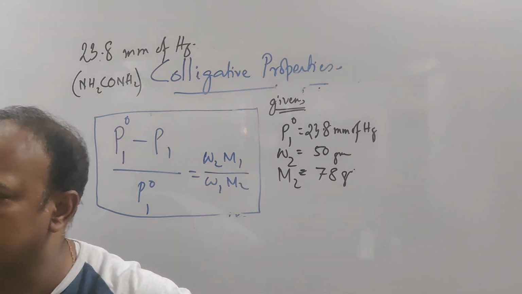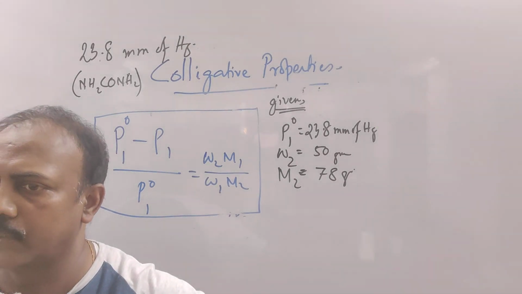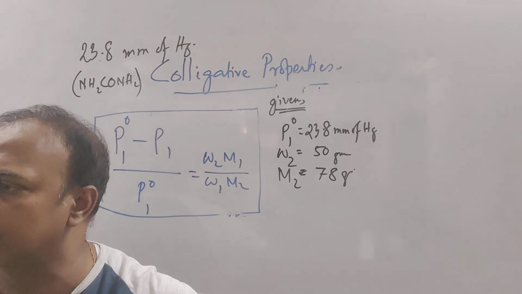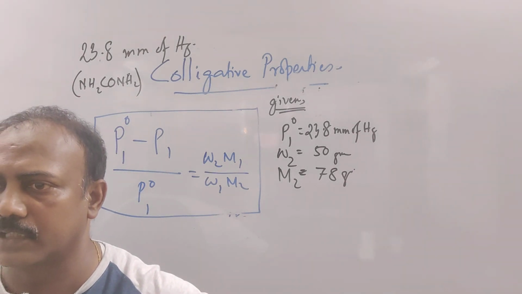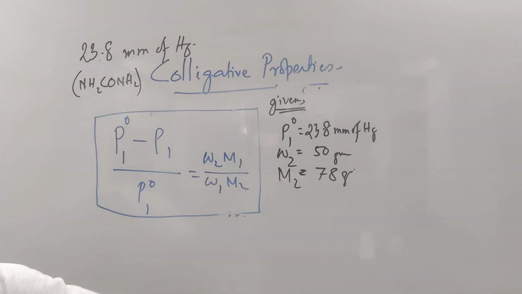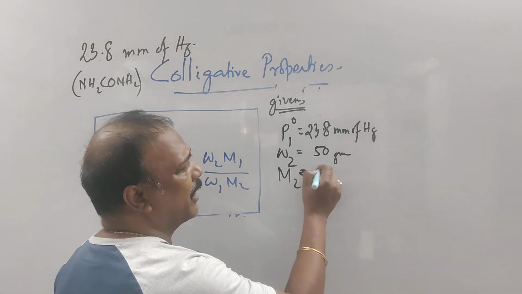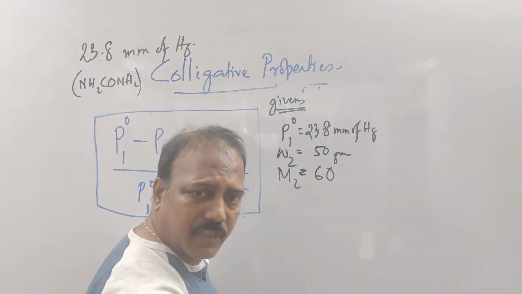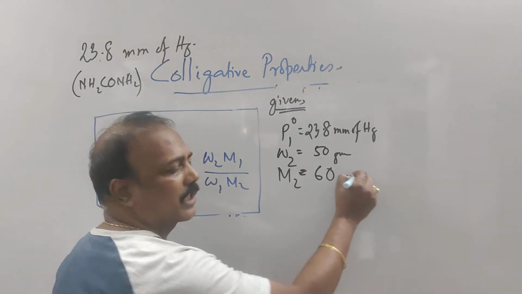NH2 means 14 and 2, 16. 16, 16, 32. 32 and 12, 44. 44 and 16 is 60. So M2 is 60 gram.